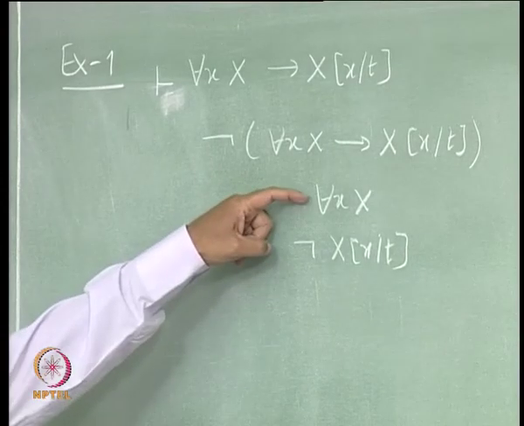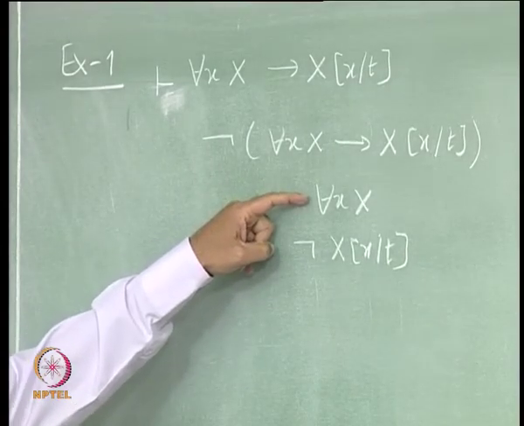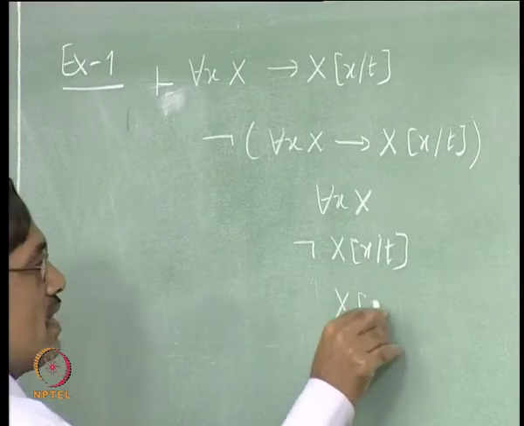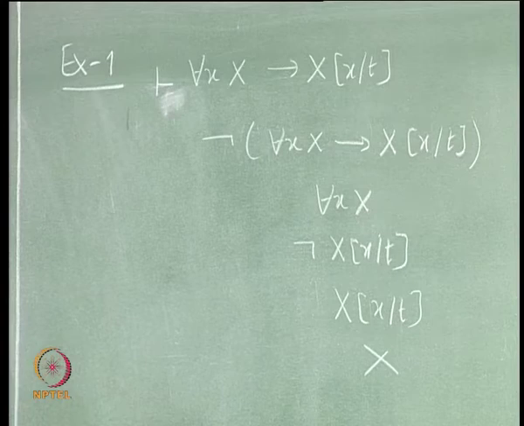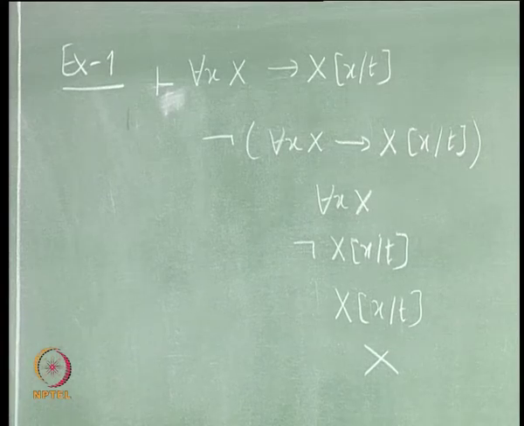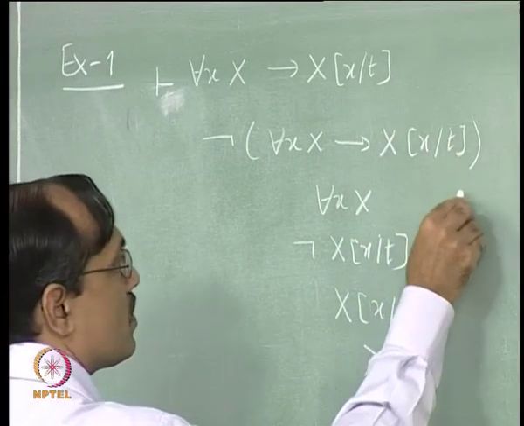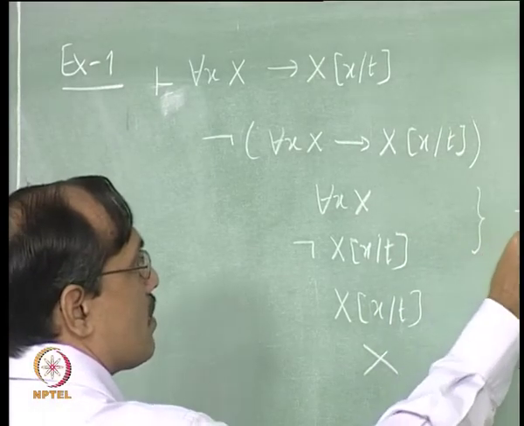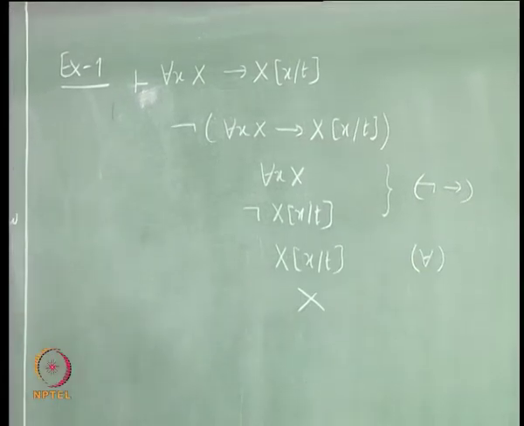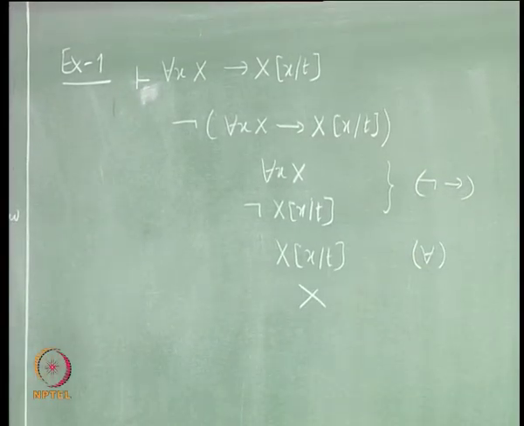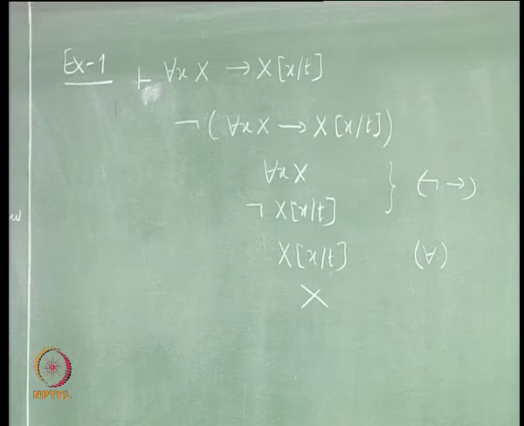Then we use the for all rule. So, that directly gives x by t and the tableau closes. Okay. If you want to mention the rules, so here we are using not implies, here you are using for all. Okay, clear?